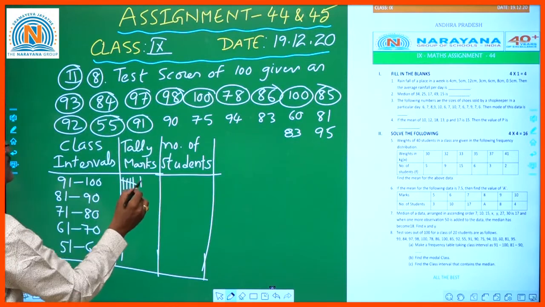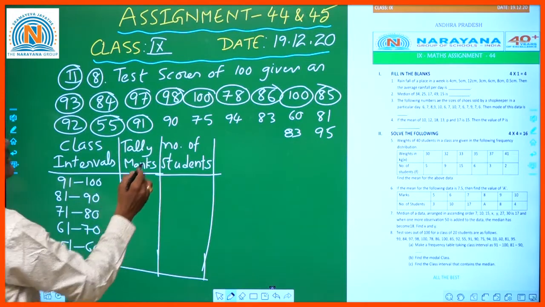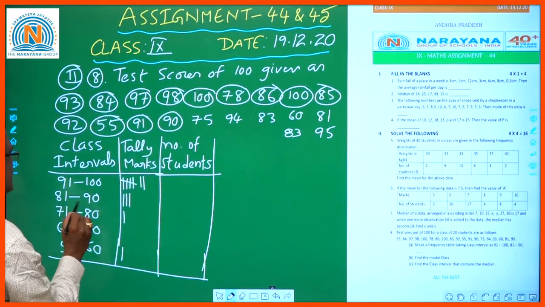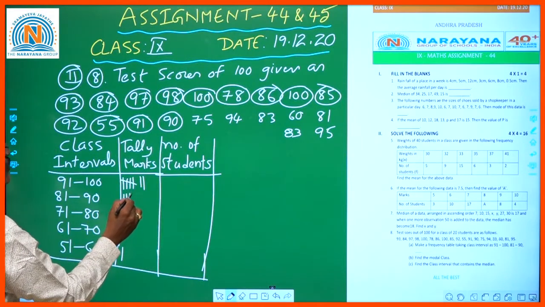91 is in the first one, and 90, as it is not matching there, we need to consider it here.